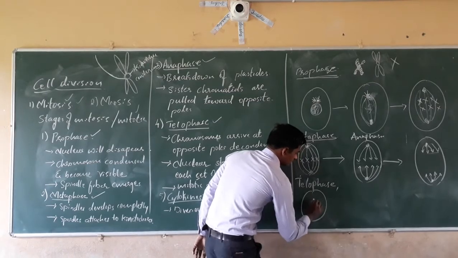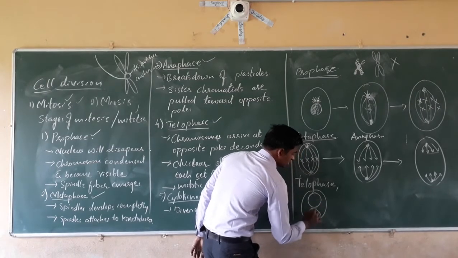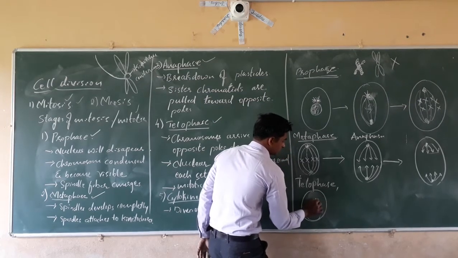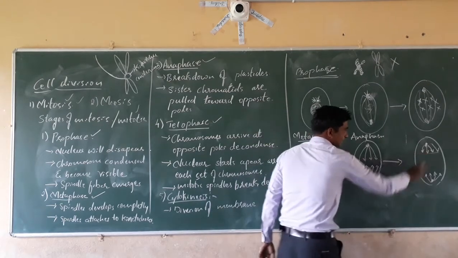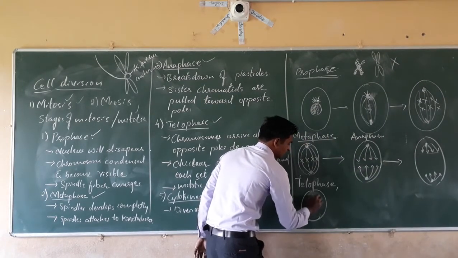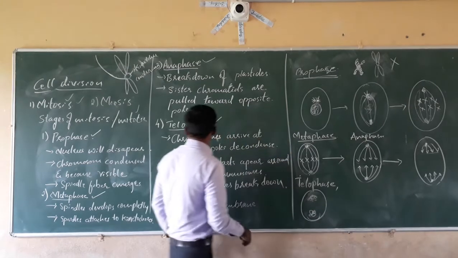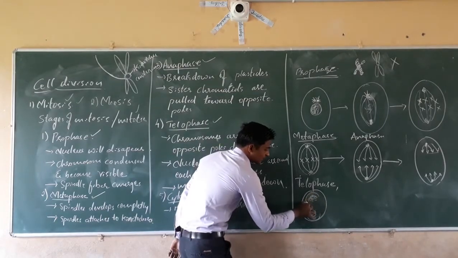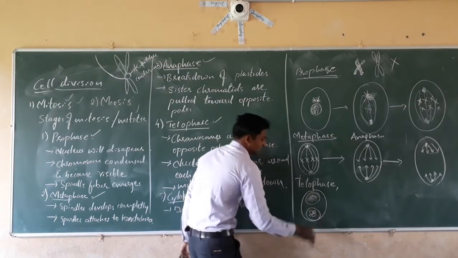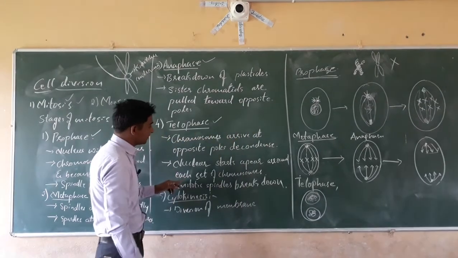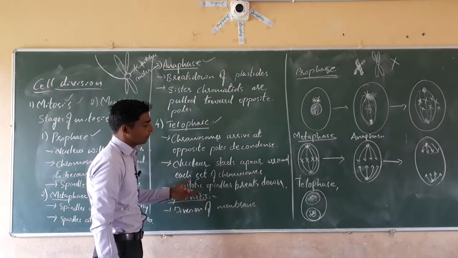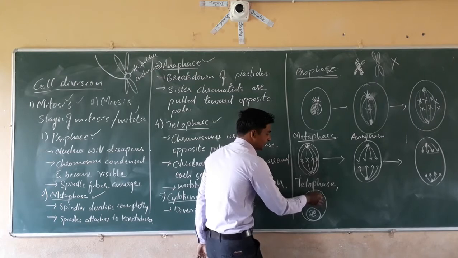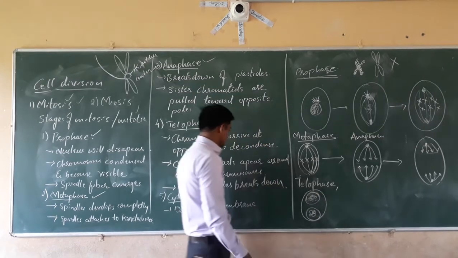See what happens here? The nucleus starts to appear slowly. These chromosomes start uncoiling. And next, the nuclear membrane starts to appear. Then the mitotic spindle breaks up. These spindle fibers start to break up, and next it forms the nucleus.